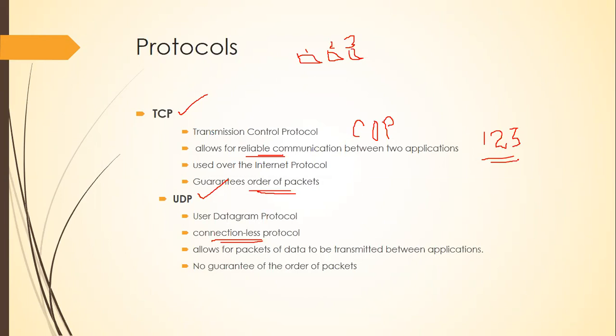With UDP also, I will create a connection. I can transmit packets. All my 3 packets will reach over here, but I am not very sure in which order they will reach. So UDP does not give you a guarantee on the order of the packets. All the packets will reach for sure, but the order in which the packets reach, you cannot be very sure. That is why the internet follows TCP rather than UDP. UDP uses datagram packets for its transmission.